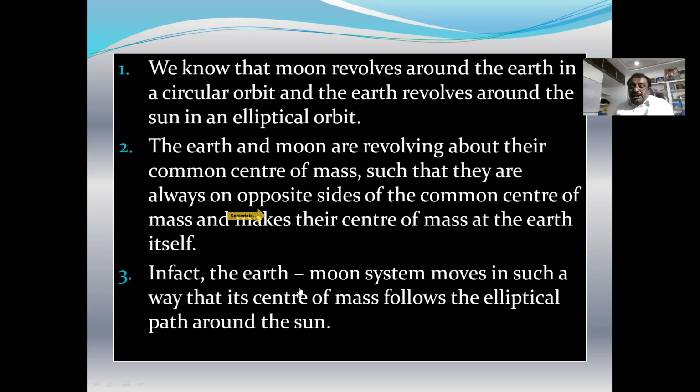In fact, the Earth-Moon system moves in such a way that its center of mass follows an elliptical path around the Sun. So the Earth is revolving around the Sun in an elliptical path. Here, the Earth and Moon system center of mass lies inside the Earth. Then what I mean? The common center of mass of Earth and Moon system also revolves around the Sun in the elliptical path.